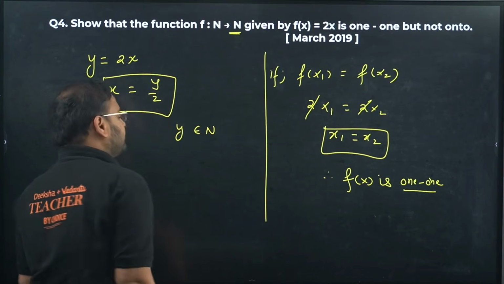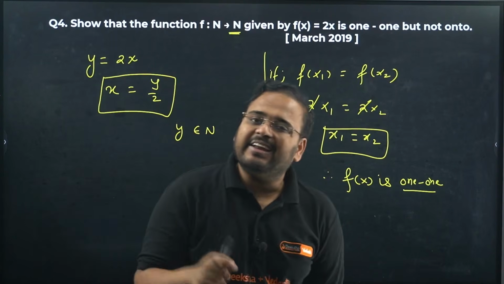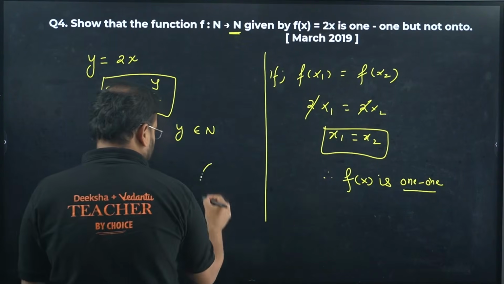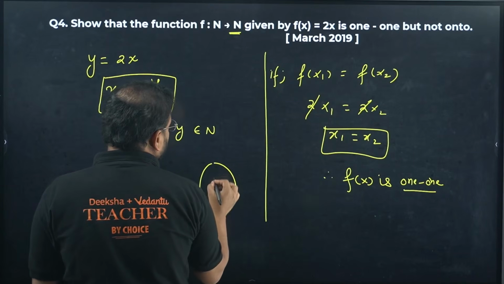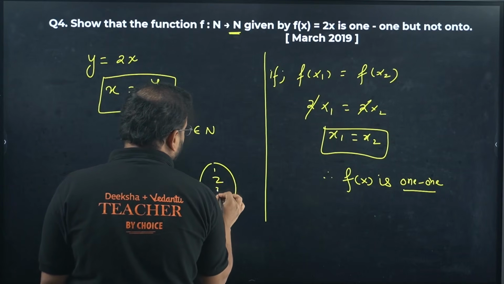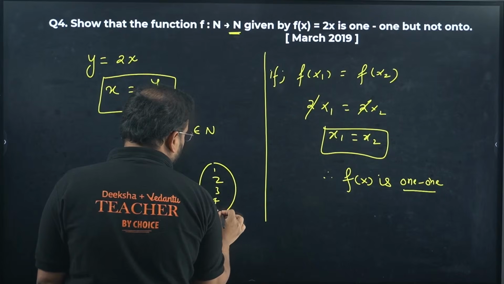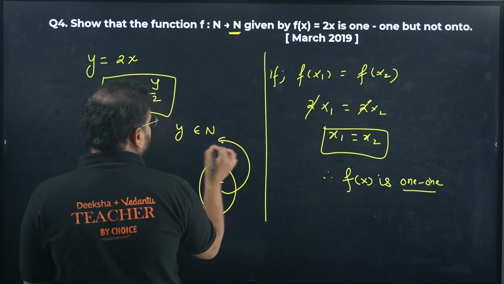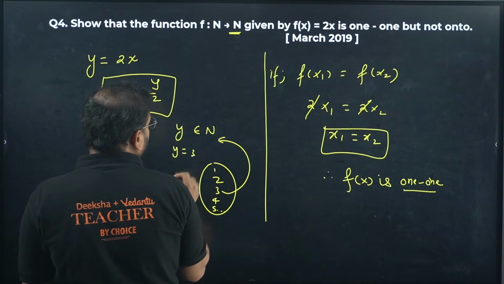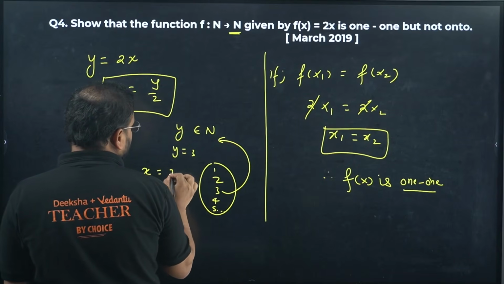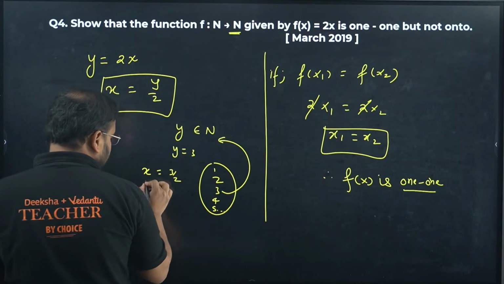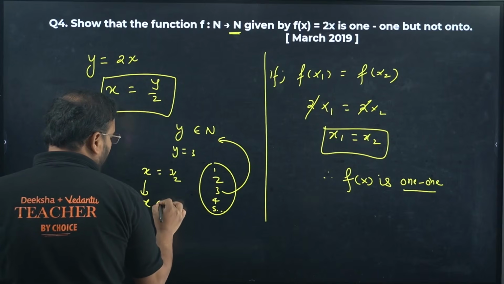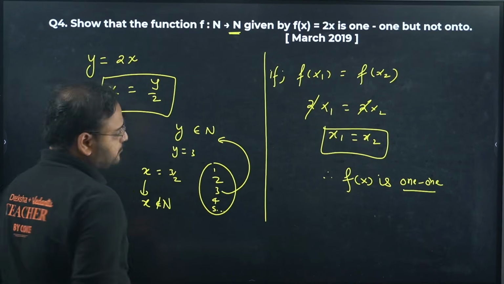Check the codomain. If I take an entry from the codomain, what is the codomain, sir? Codomain is 1, 2, 3, 4, 5 and so on. Right now, take y as 3. My x should be what? 3 by 2.